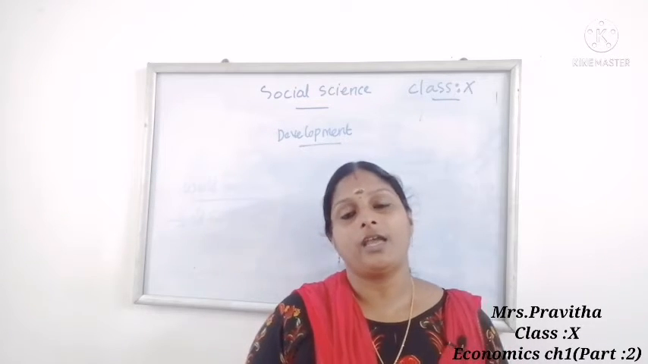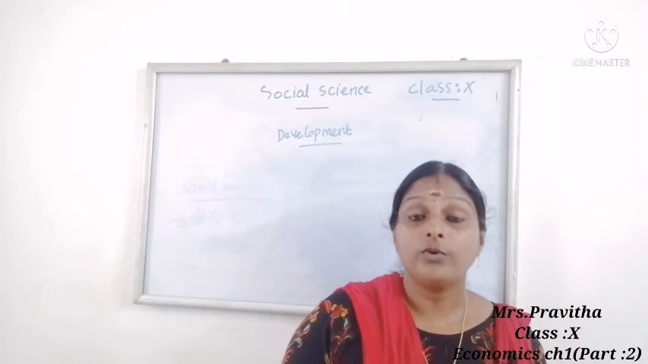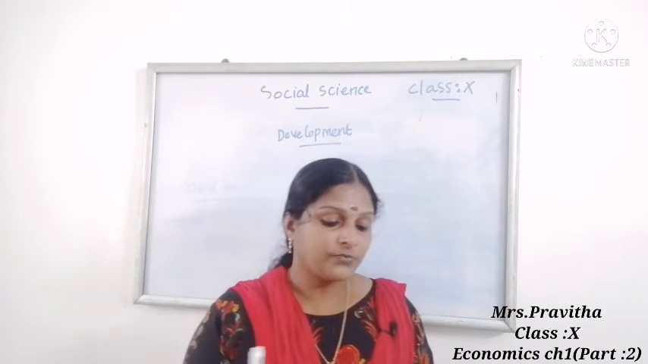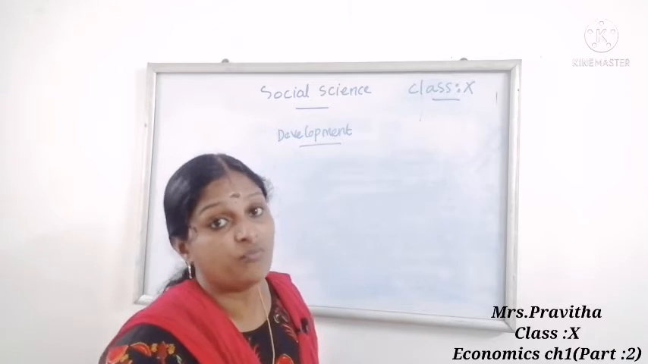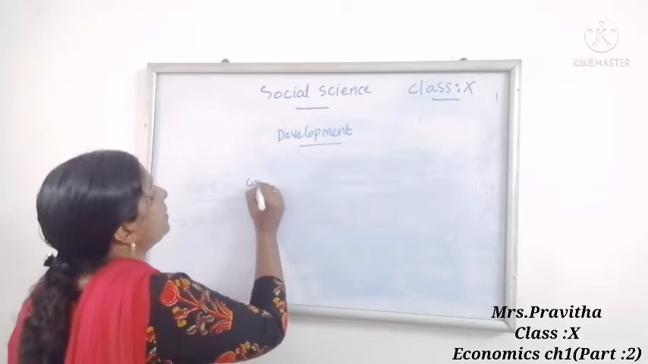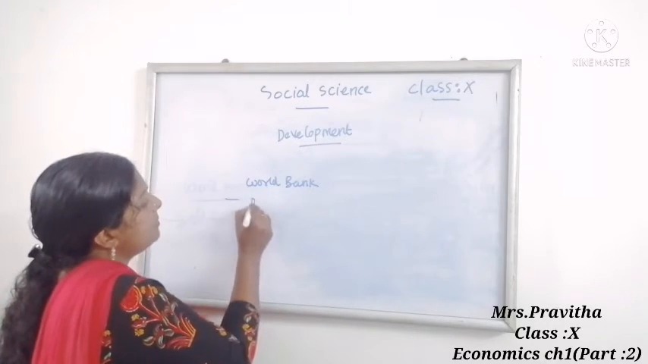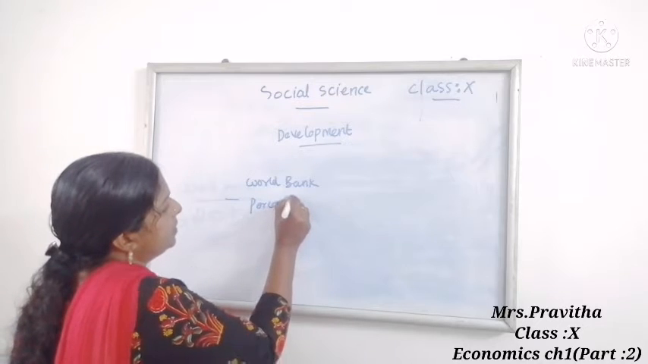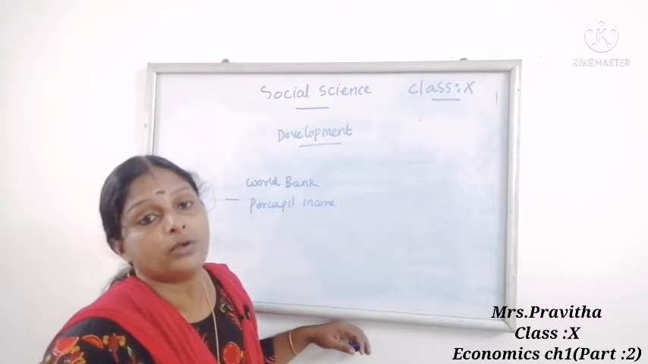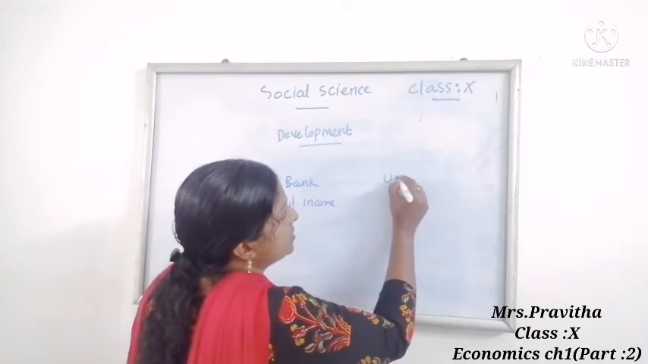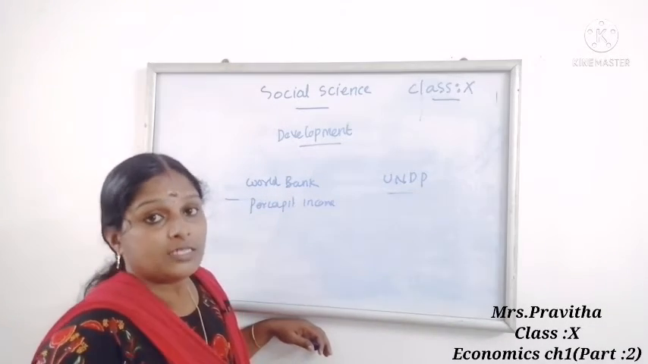We are going to study the criteria used by the Human Development Report for classifying the countries. For classifying the countries, we already studied that the World Bank used the criteria of per capita income. So which criteria did the World Bank use, children? Per capita income. In the same way, the World Human Development Report published by UNDP, the United Nations Development Programme, used three criteria for classifying the country.